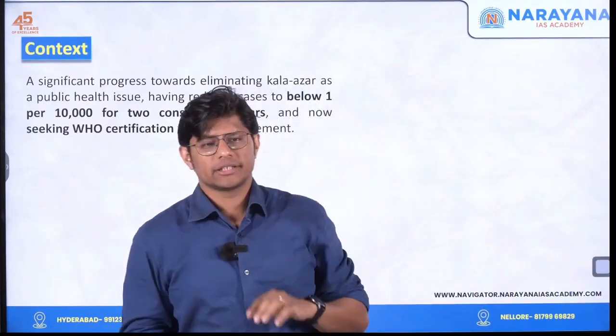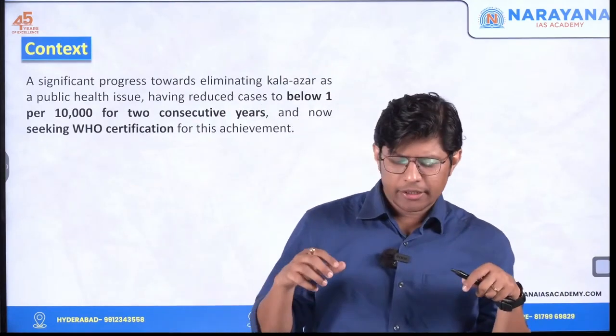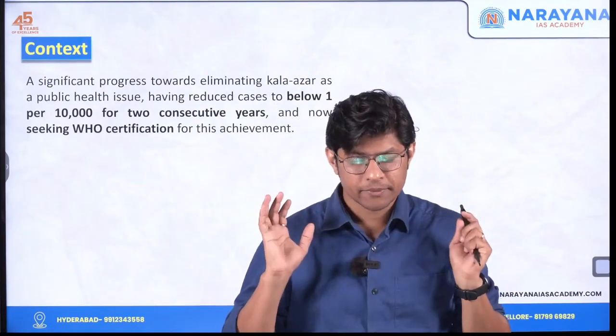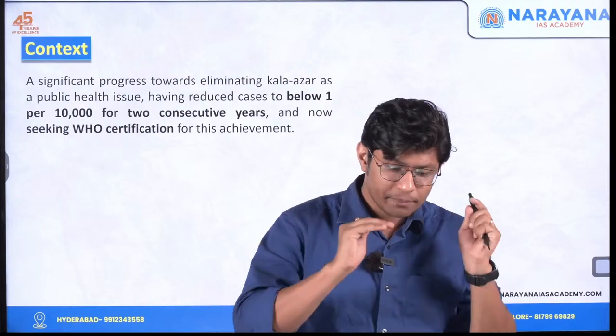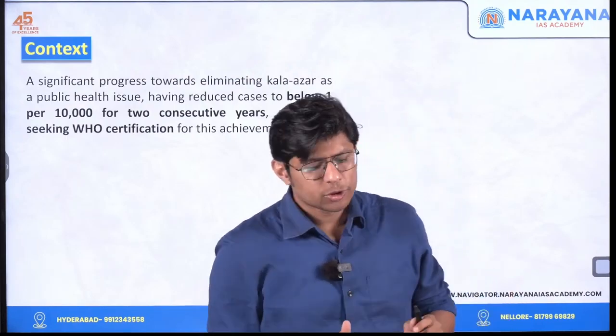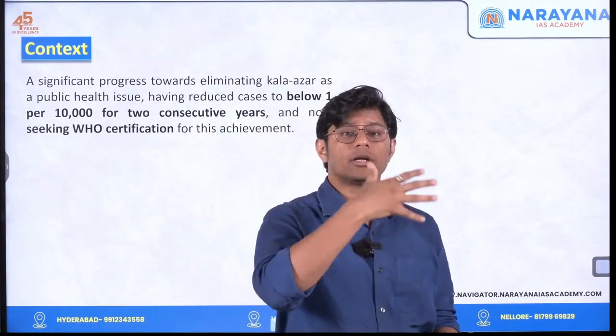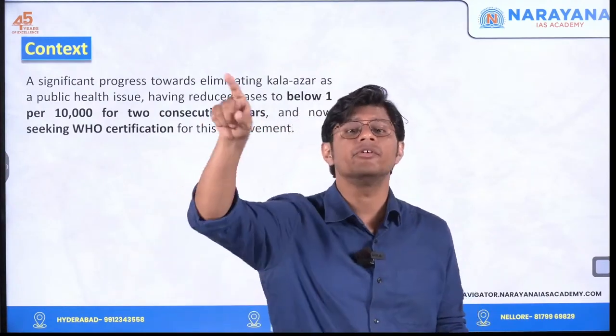Now, what is the context? The context is that India has done a remarkable job in preventing the spread of Kala Azar. Back then, India was contributing significantly to the overall Kala Azar cases in the world.